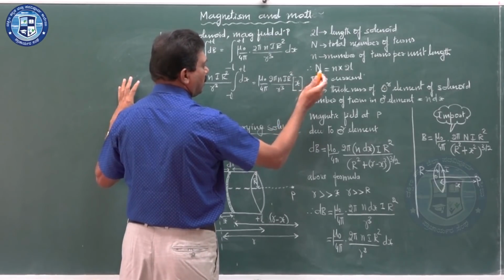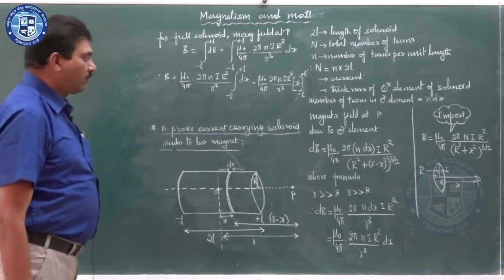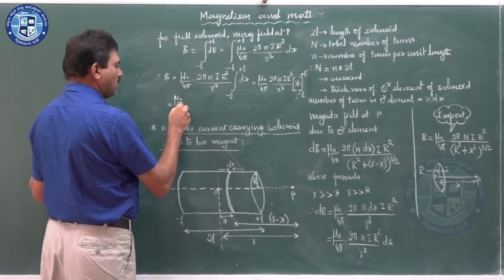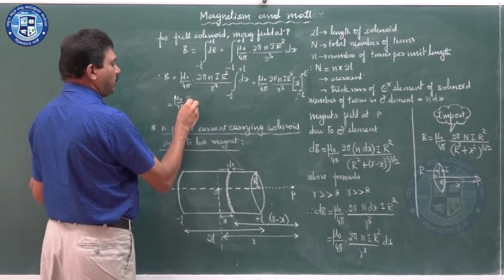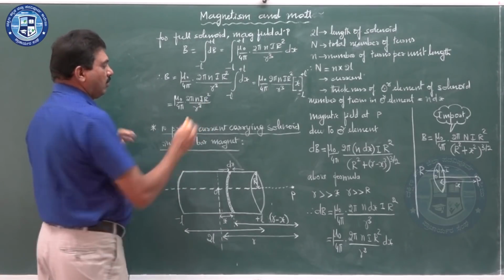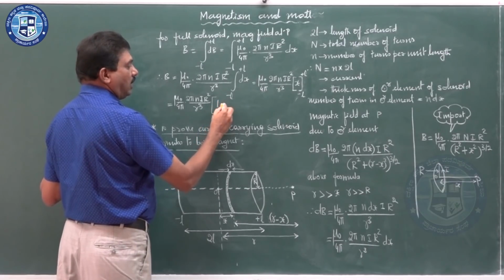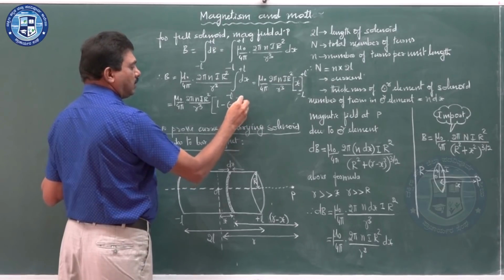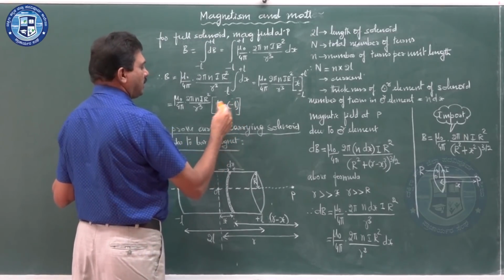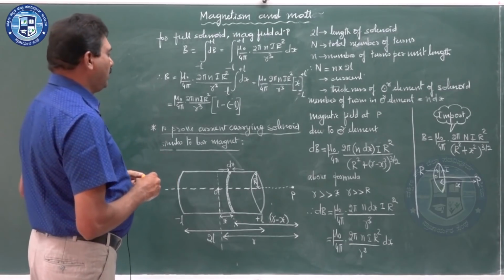What is the limit? It is minus L to plus L. So L minus of minus L becomes 2L.